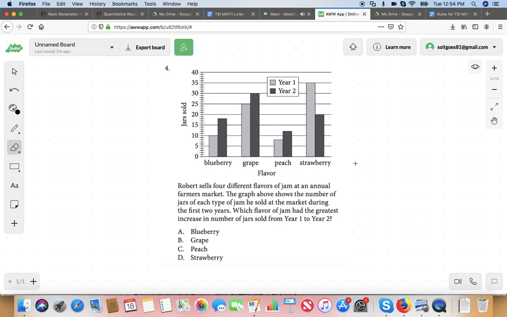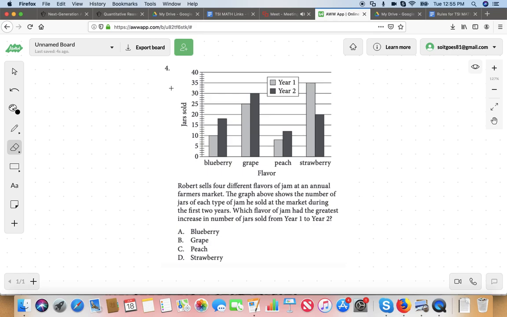Okay, great. Is there a key? Yeah, a key. You're familiar with the term a key when we're talking about graphs and charts? I'm not sure. Yeah, so the key is this part right here. Oh, I want to erase. Oh, yeah. Right. This part is the key. It's where they tell you what the specific bars signify. It just helps you interpret the data points. And so the light gray is year 1, the dark gray is year 2.